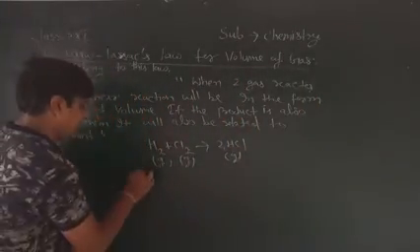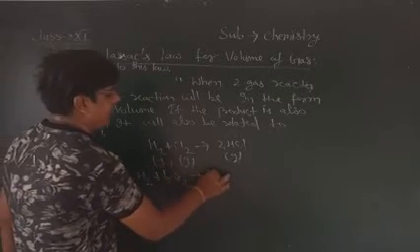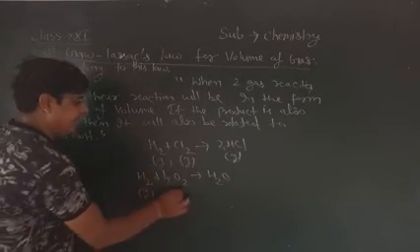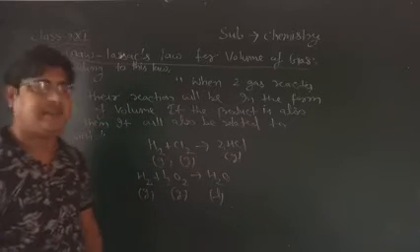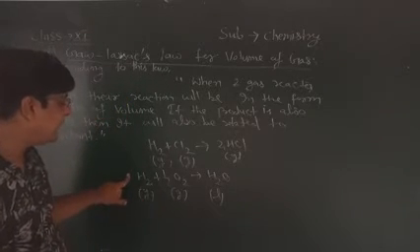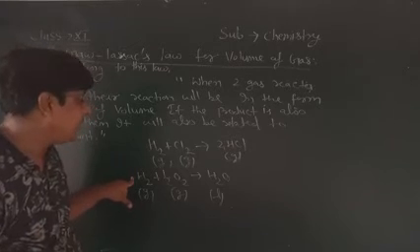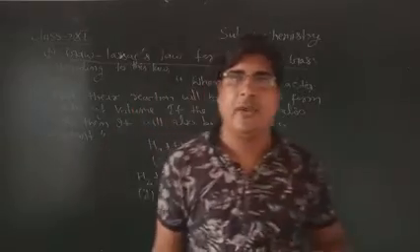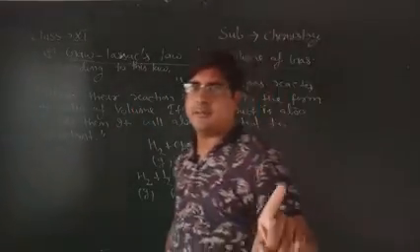I am writing another example. H2 and O2 form H2O. H2 is gas, oxygen is also gas, but water is liquid. So how will you write it? You will have to write that one volume dihydrogen reacts with half volume dioxygen to form one molecule water.